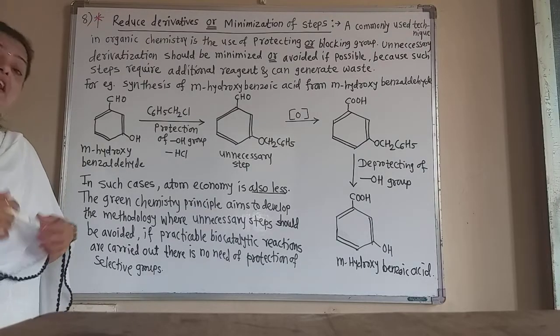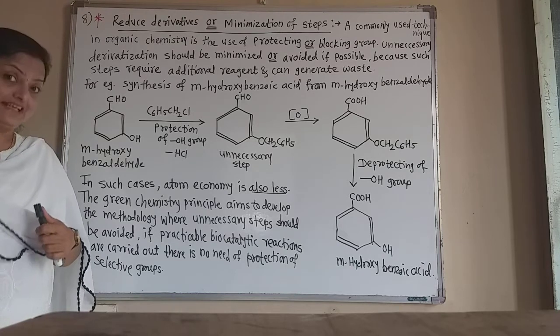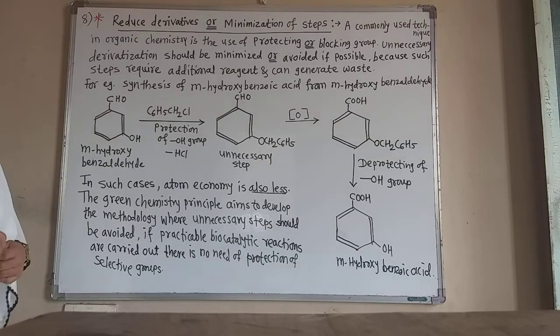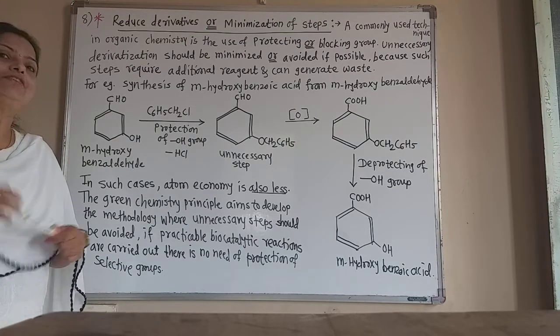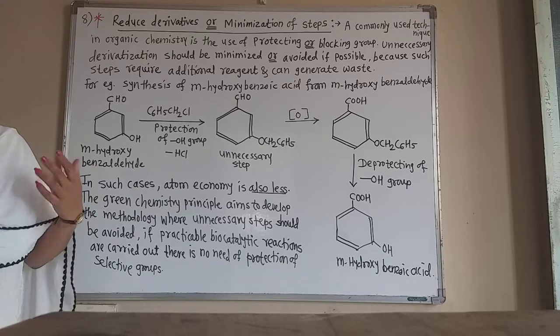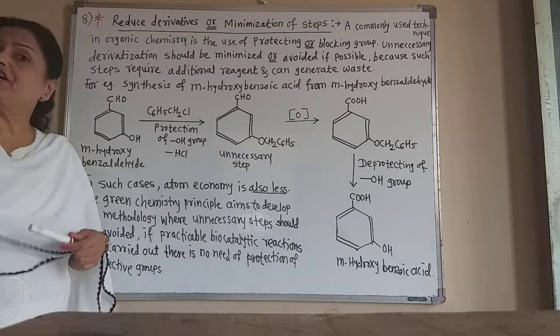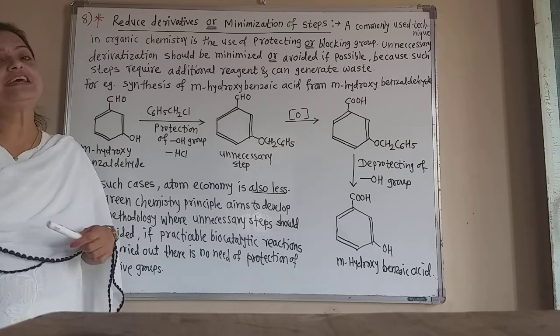Now, this is the aim, this is the principle of green chemistry: to reduce the unnecessary derivatives, or minimize the steps. Then we have the benefit of production and yield, and that is the main principle of green chemistry.